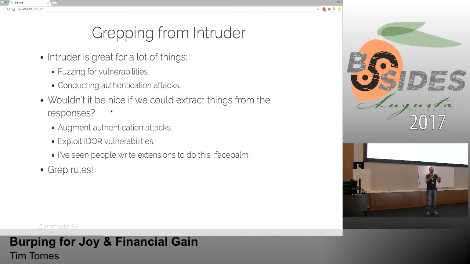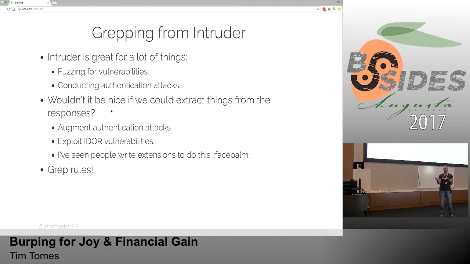But wouldn't it be awesome if we could take... we're left with these columns of data in Intruder, right? We can do some analysis based on response type. We can do some analysis based on the size, and redirect certain parameters, and so on and so forth. But sometimes we want to be able to pull information back from that, right? So I'll show you here in a minute. We're going to demonstrate how we can automate authentication attacks with that.